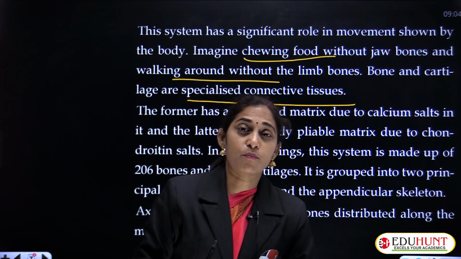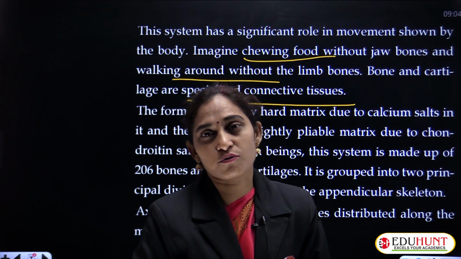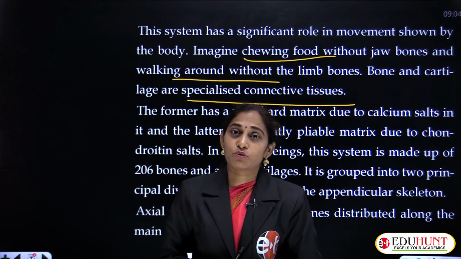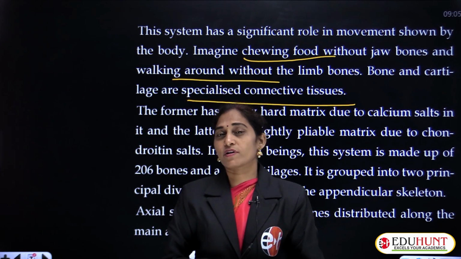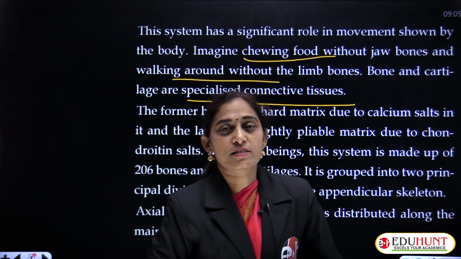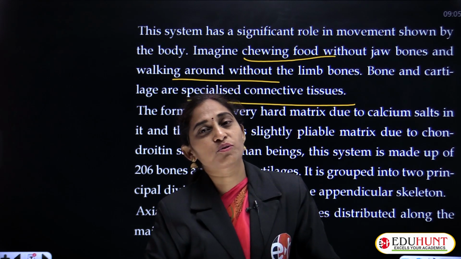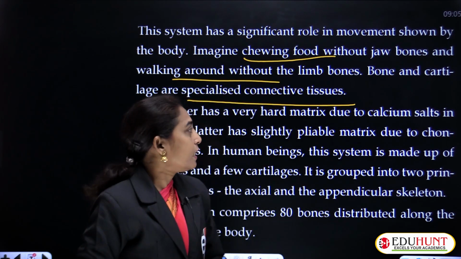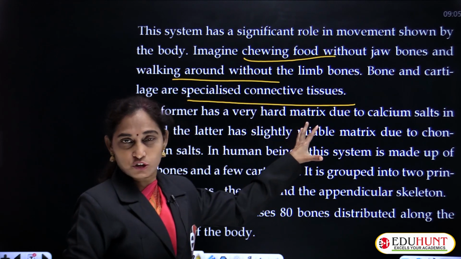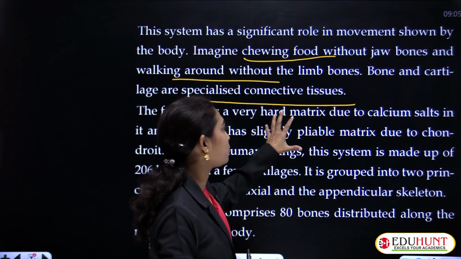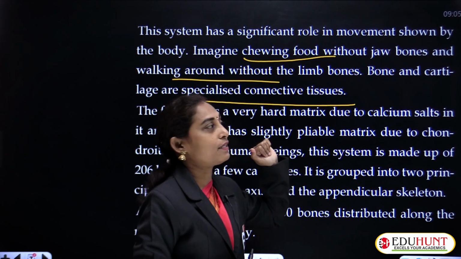In our body there are 4 different types of tissues. Can anyone guess what the different tissues present in the human body are? Yes, one is the epithelial tissue, muscular tissue, nervous tissue and vascular tissue. And a connective tissue, for example a kind of connective tissue, that is bone and cartilage.